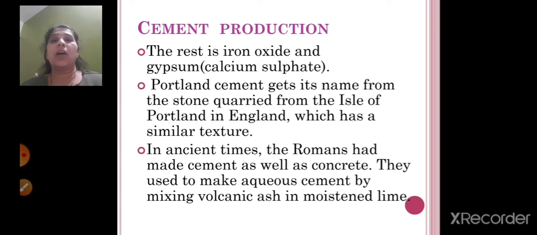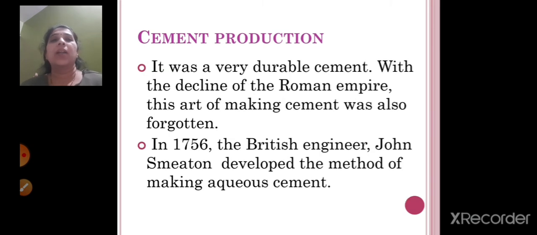So in olden times, the Romans also used to make cement as well as concrete. But how did they make it? They used to make aqueous cement by adding volcanic ash in moistened lime, right? It was a very durable cement, this Roman cement. With the decline of the Roman Empire, this art of making cement was also forgotten. In 1756, the British engineer John Smeaton developed the method of making aqueous cement.